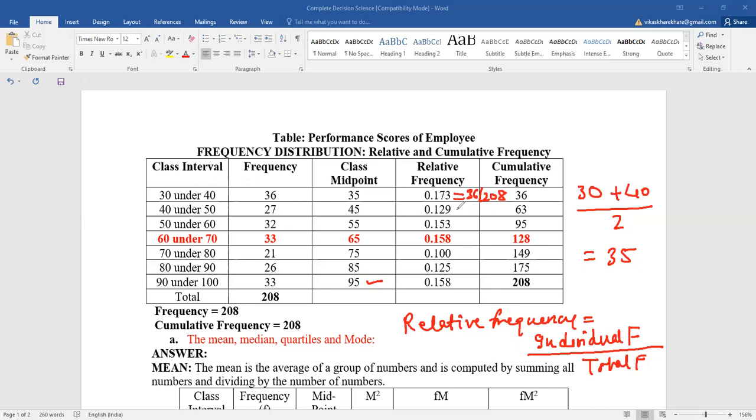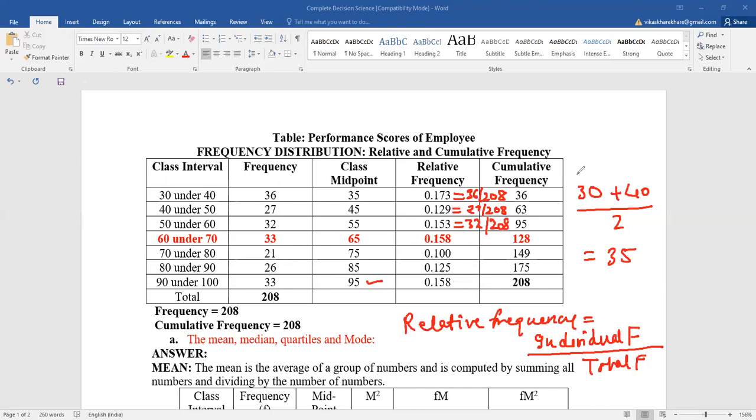Similarly, for 27, it is 27 divided by 208. Similarly, 32 divided by 208. In a similar way, we also calculate the relative frequency for the frequencies 33, 21, 26, 33, which come to 0.158, 0.1, 0.125, and 0.158.